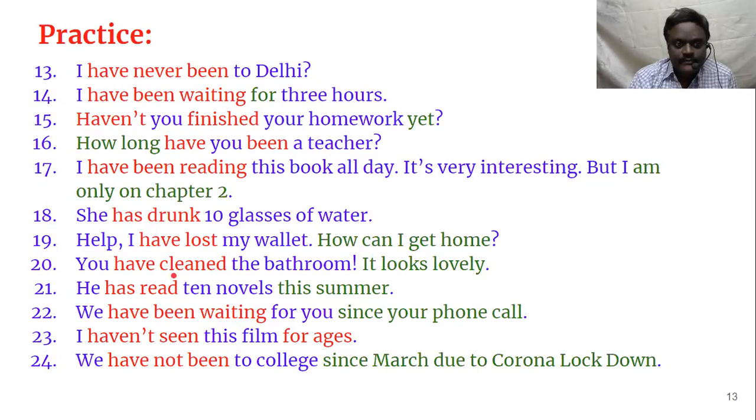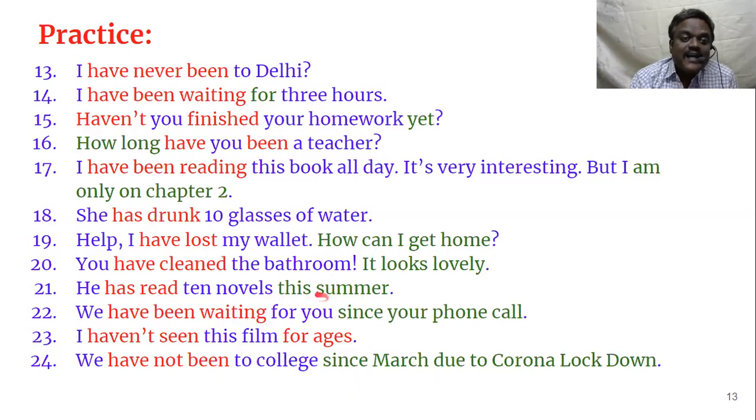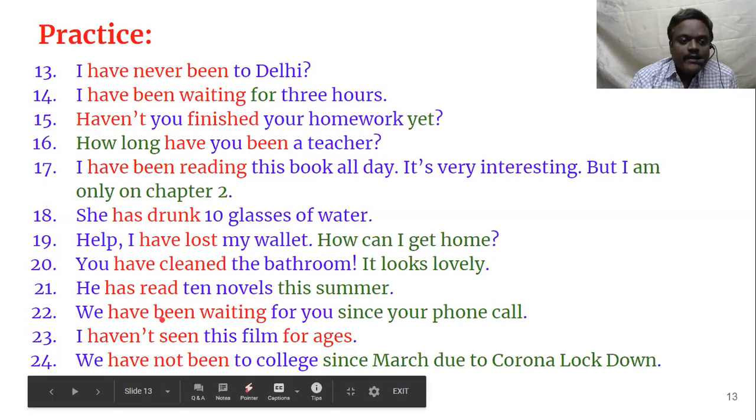Sorry. He has read 10 novels this summer. So this summer, when we say today, today is not over. When we say this summer, it is not over. But he has already read 10 novels. So again, present perfect tense. We have been waiting. We have been waiting for you since your phone call.